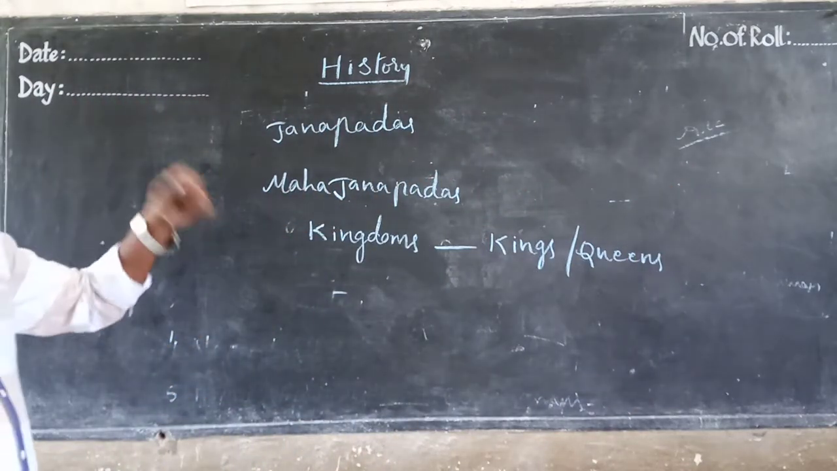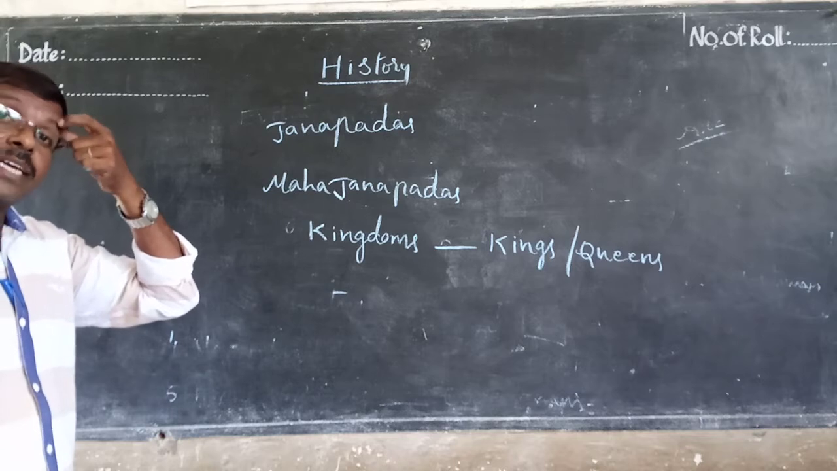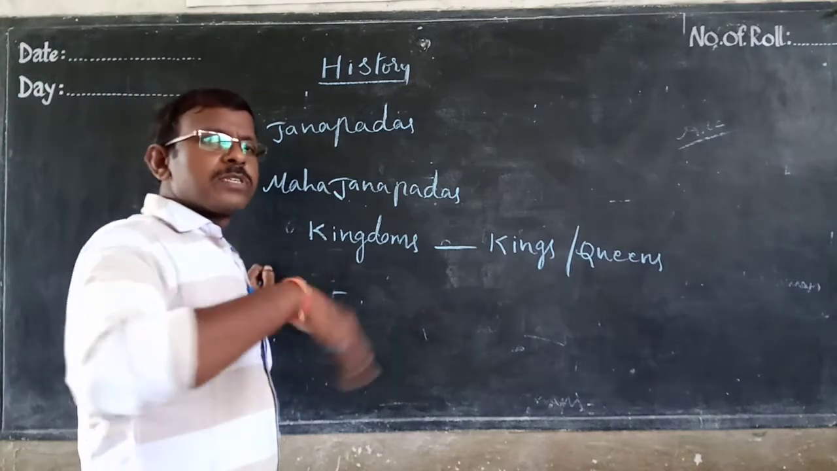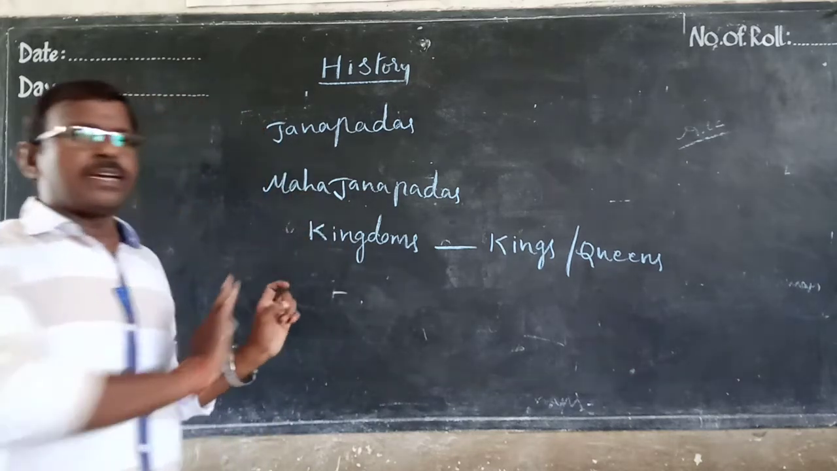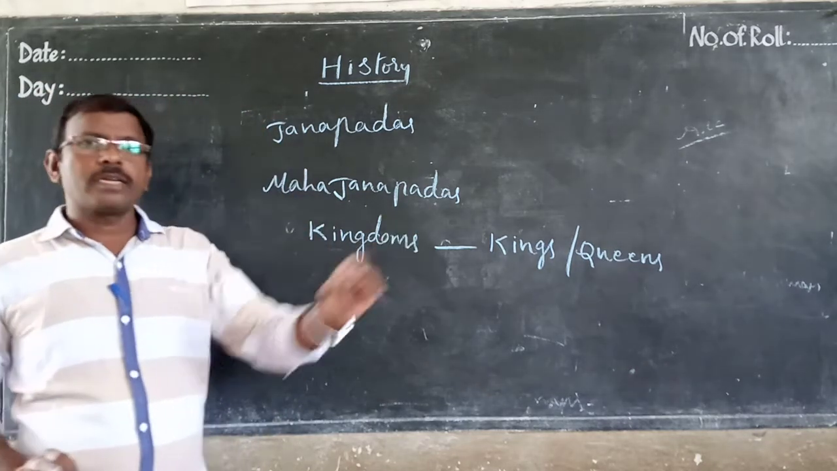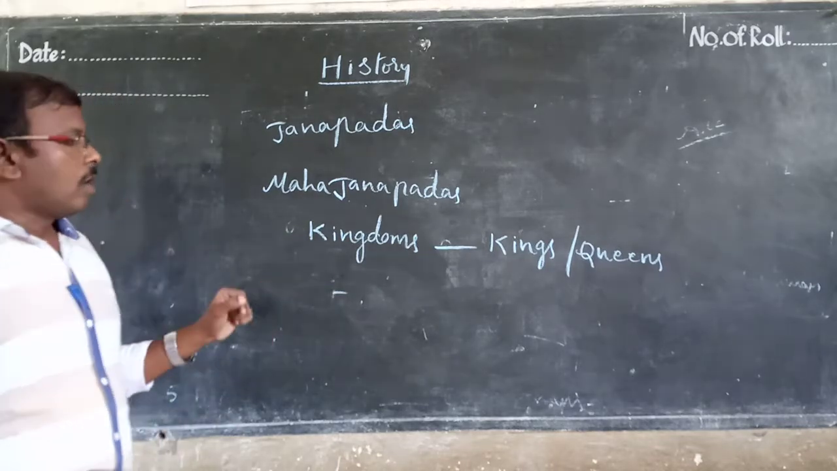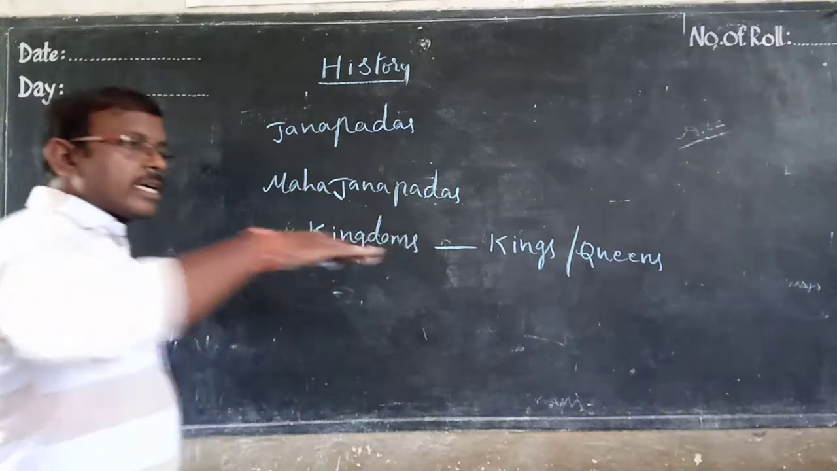This type of term is here. The king is autocratic and a monarch. All the powers are vested in his hand. He is autocratic, and that is monarchism. Monarchism, that is kingdoms.